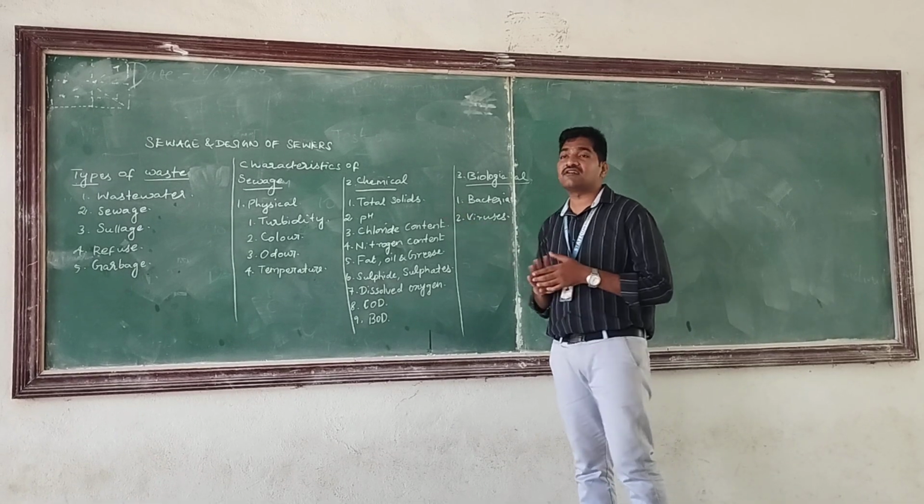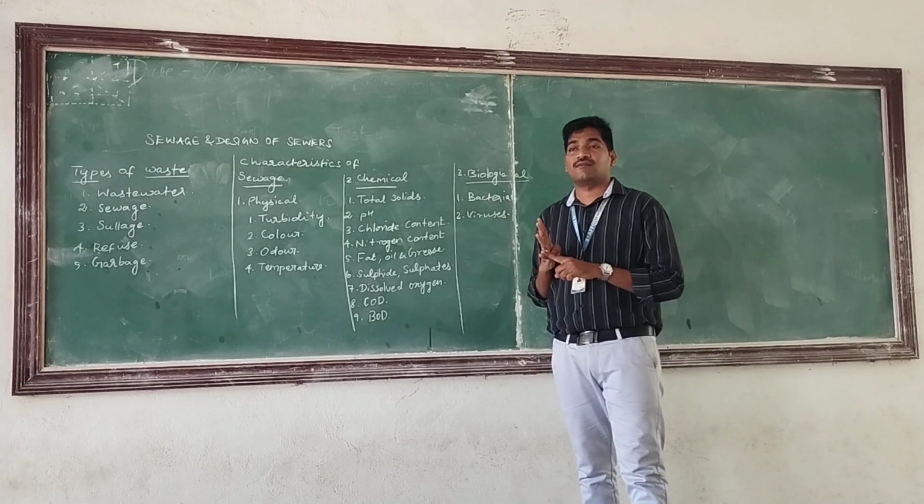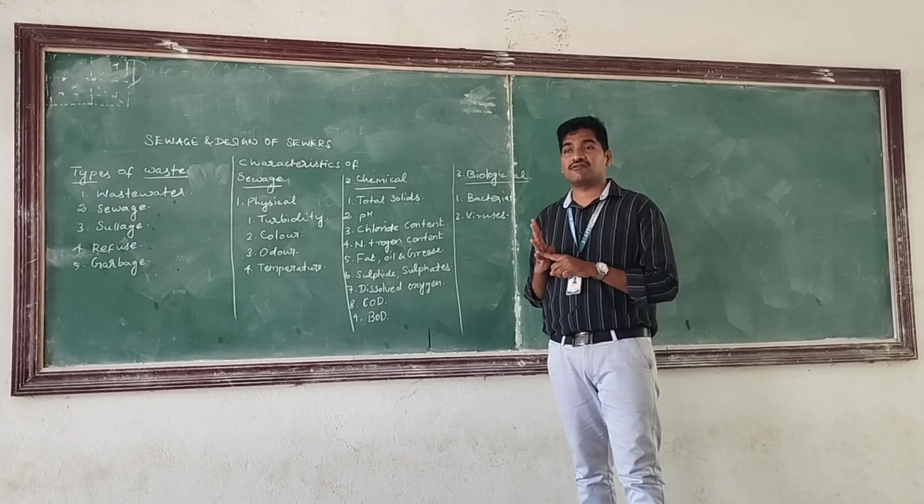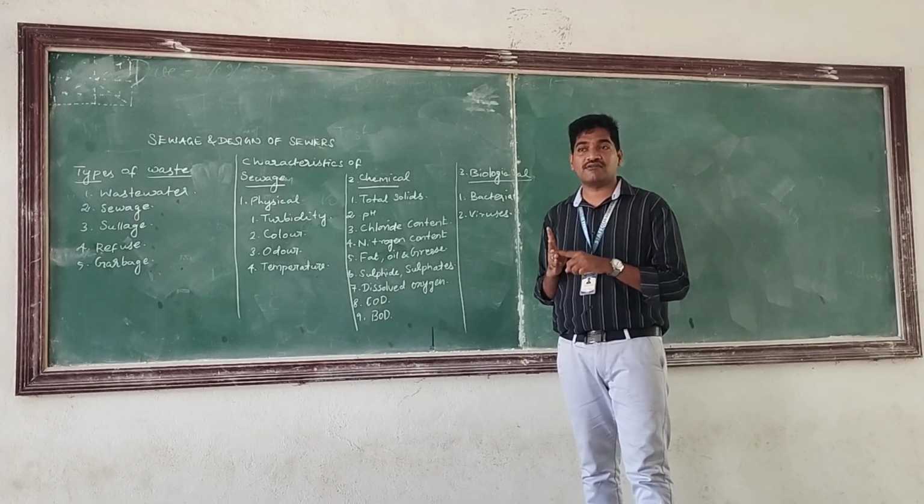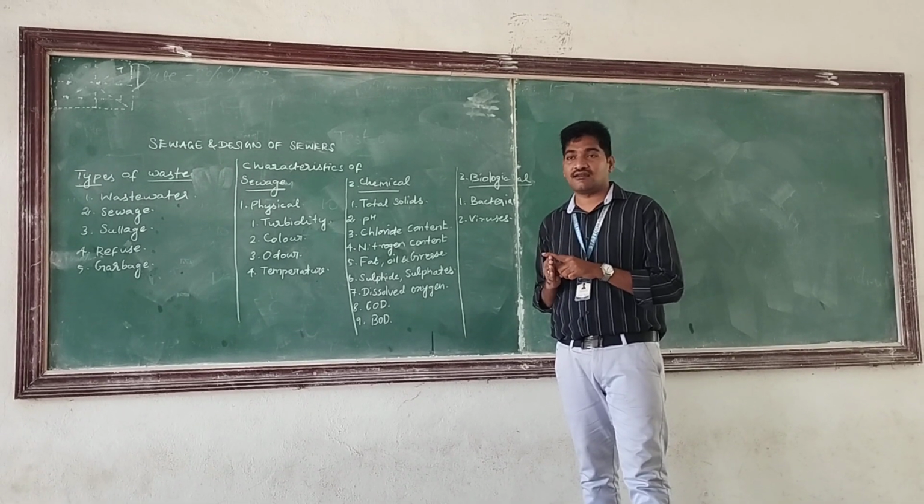So what are the different types of solids? First one, dissolved solids. Second one, colloidal solids. Third one, suspended solids. Fourth one, settleable solids.